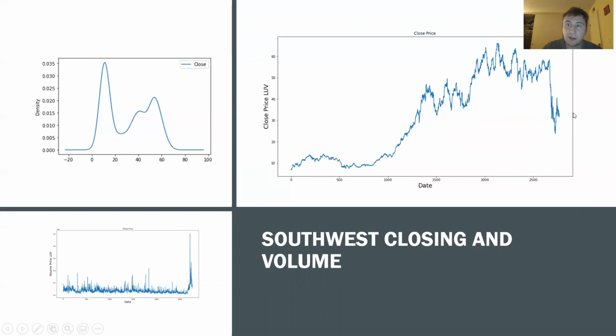So this right here is a really interesting point on the graph, and we can see that in the trading volume, as investors probably were scared and unloaded their Southwest Airlines stock.